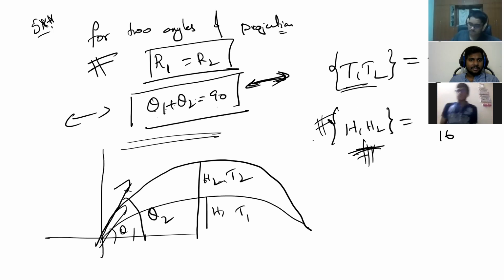So the examiner might give you H1, H2 for two angles of projection having the same range, and might ask you the range. Otherwise, they might give you the range and one height and ask for the other height. Or otherwise, they might ask you that H1, H2 is proportional to R square. I hope these are clear for you.